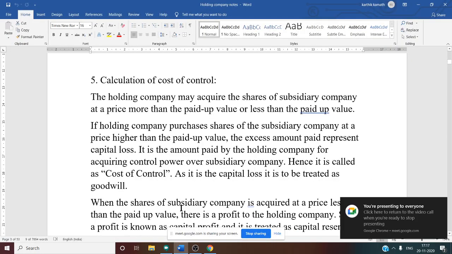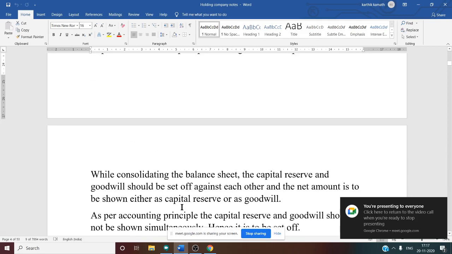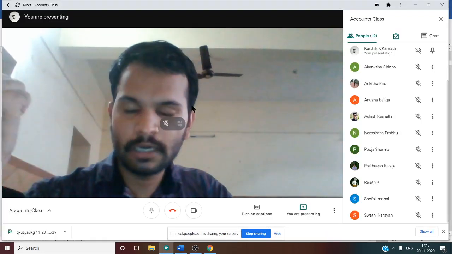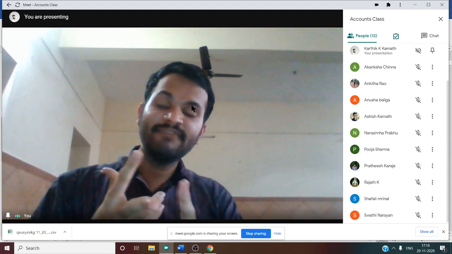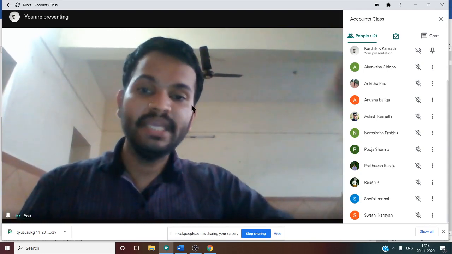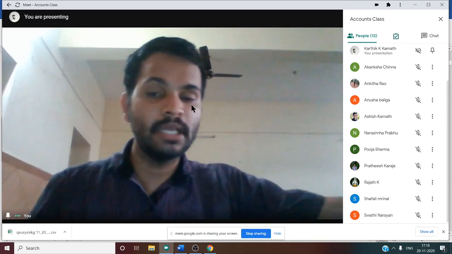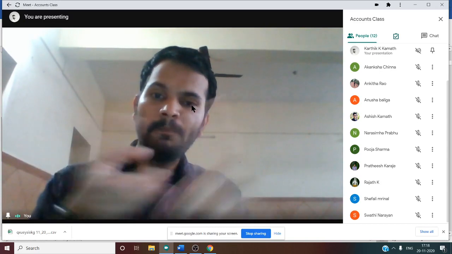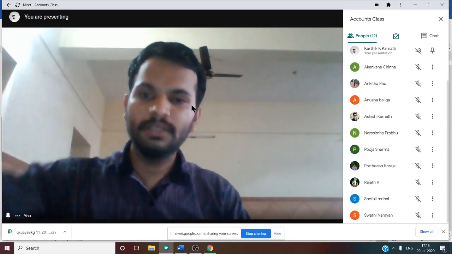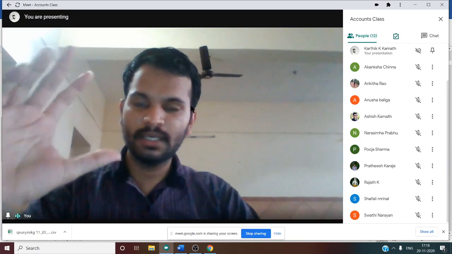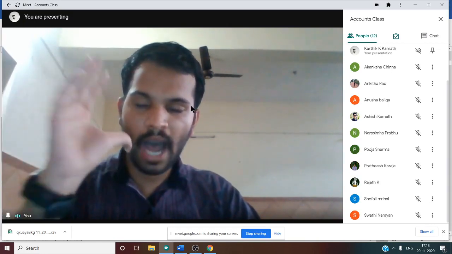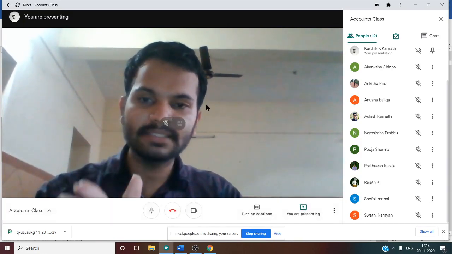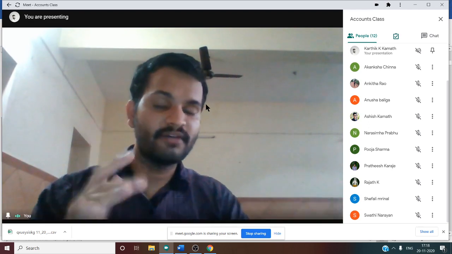But now we need to find out goodwill also. Once we find the capital reserve, after that we need to find goodwill. Under cost of control you can get goodwill, or else if there is a pre-acquisition loss, the pre-acquisition loss is treated as a capital loss, and such a capital loss is treated as goodwill. So cost of control plus pre-acquisition loss, if any, will be your goodwill. Now let us imagine the capital reserve answer is 1,50,000 after adding all the things, and the goodwill answer is 1 lakh. In that case, what is our final answer?